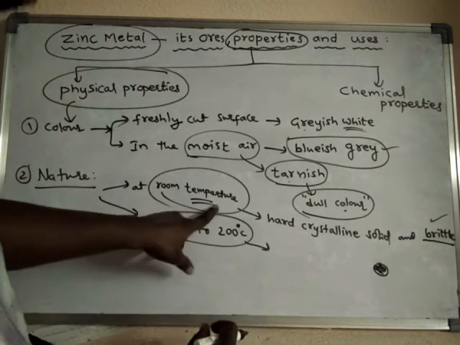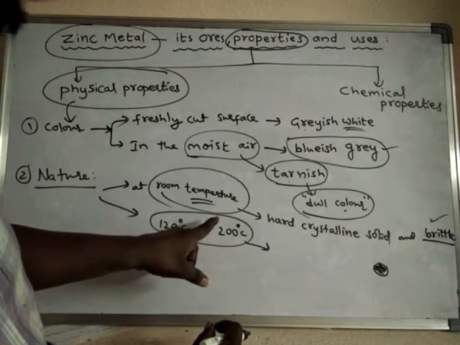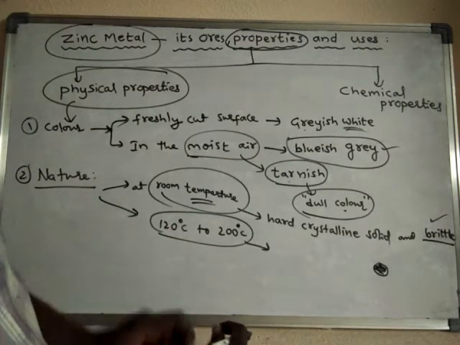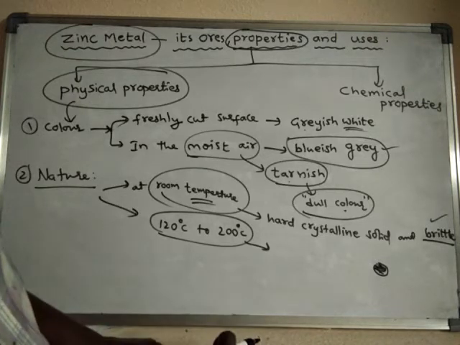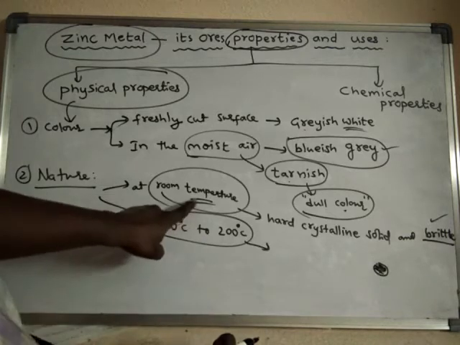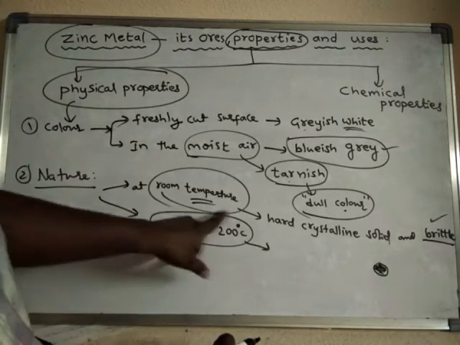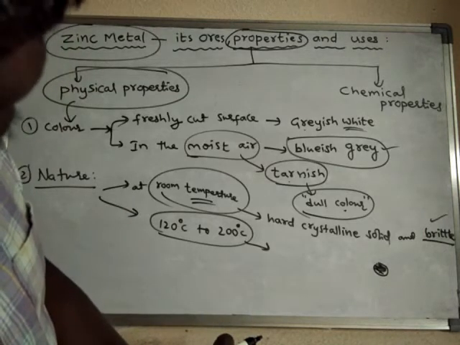That means at room temperature we cannot make zinc into thin sheets or zinc wires. Zinc is non-malleable and non-ductile at room temperature because of its brittleness. Brittleness means if you apply some force, it will break down into pieces.